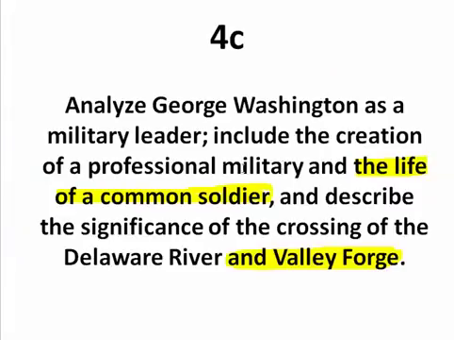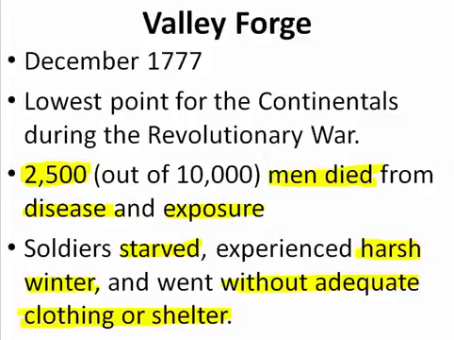Okay, let's look at analyzing George Washington as a military leader when it comes to the focus of the life of a common soldier in Valley Forge here. Valley Forge happened in December 1777, one year after the crossing of the Delaware. It's the lowest point for the Continental Army during the Revolutionary War, where 2,500 out of 10,000 soldiers are going to die of disease and exposure.